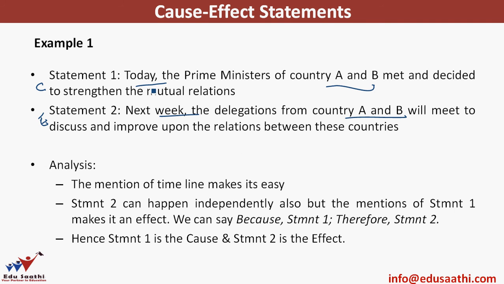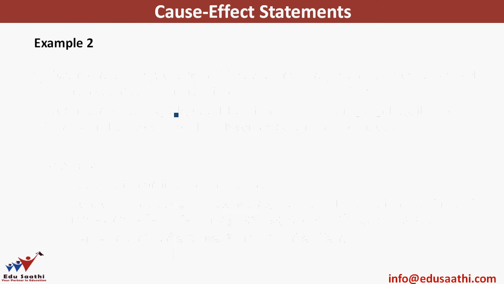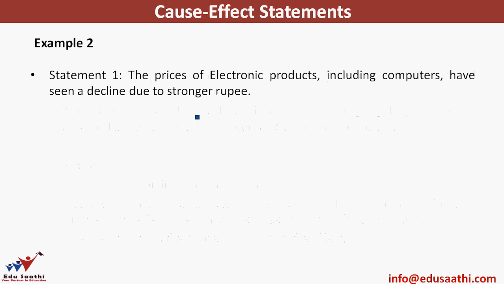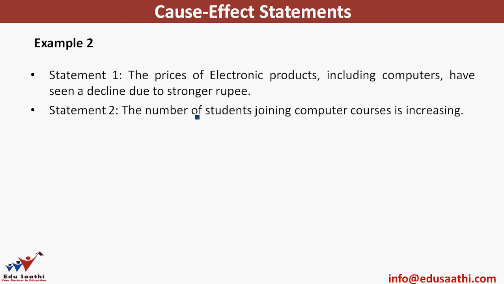Right? So this was a relatively simple question for understanding. The timeline is making it pretty simple. Let's take another example. Statement 1 says, the price of electronic products including computers have seen a decline due to a stronger rupee. Statement 2, number of students joining computer courses is increasing. Now both these statements are dealing with computers or electronic products. One is saying that electronic products including computers are becoming cheaper. Second says the number of students joining computer courses is increasing.